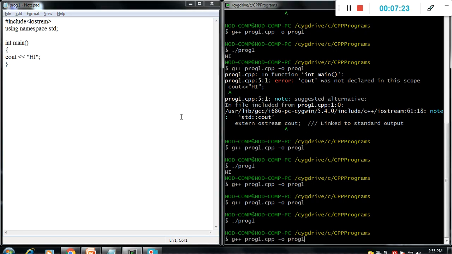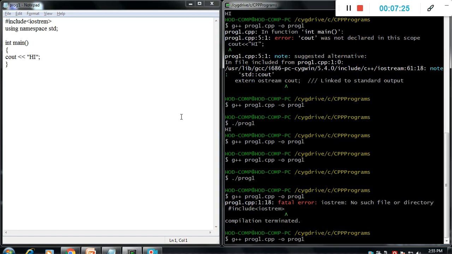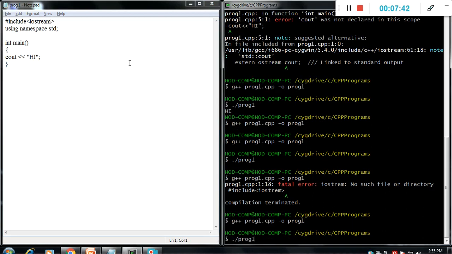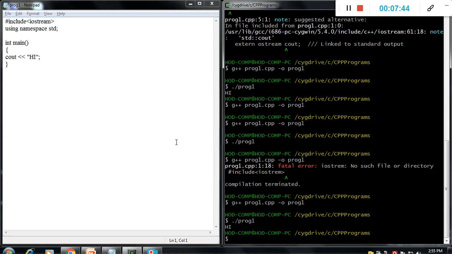Save it. Now run it. For iostream, no such file or directory. What is the problem? The problem is with the spelling, iostream. Okay, now it's run. Now we will compile. It compiled without error, then run. It gives the hi output.